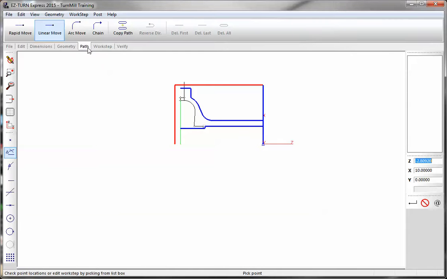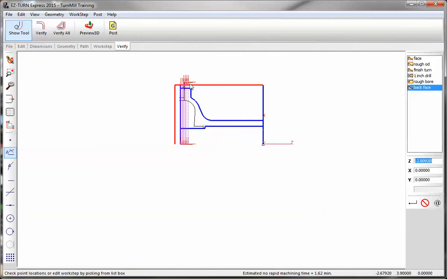Half linear. Z, let's see, we'll go from there, and that would be 4.125 down to 0. And verify.